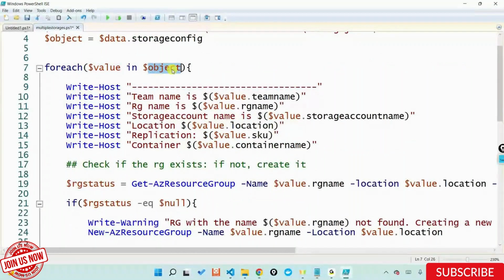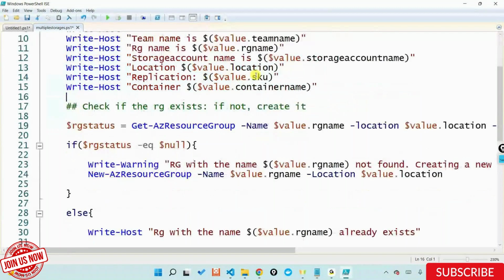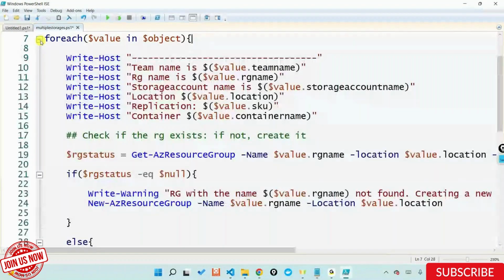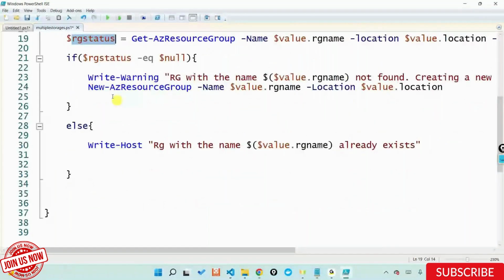It is not a simple object out here. It's an array right now. And that's the reason I'm going ahead and doing a Write-Host, telling what all the values are that I have. After that, inside the same foreach loop, I'm checking whether that particular storage account exists or not. If it doesn't, that's where I'm going ahead and creating this.